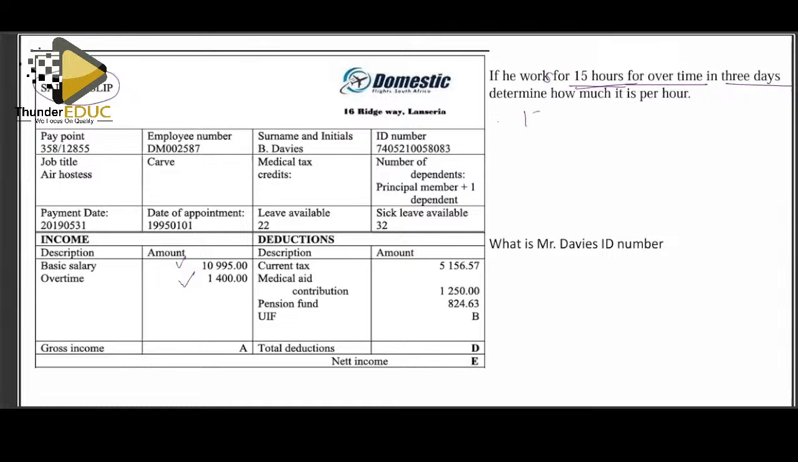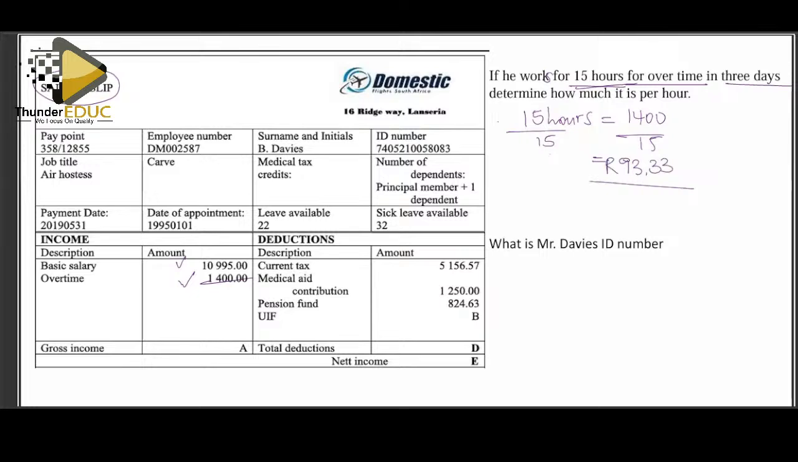So you've worked 15 hours and overtime is 1,400. So it will be 1,400 divided by 15, then you get the answer as 93 rand 33 cents. This was the price per hour.